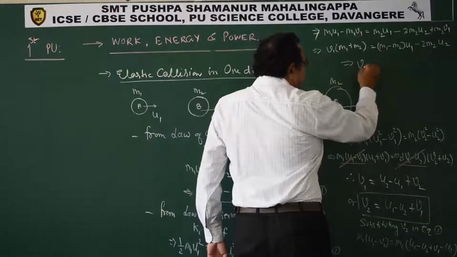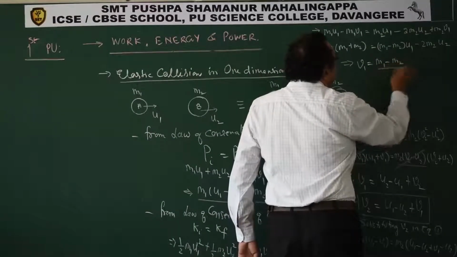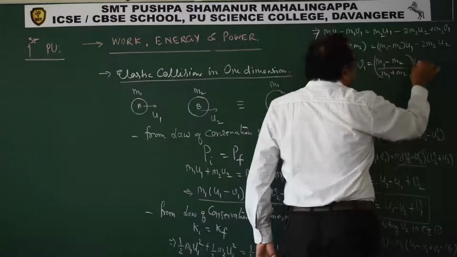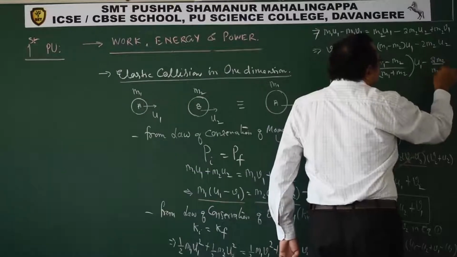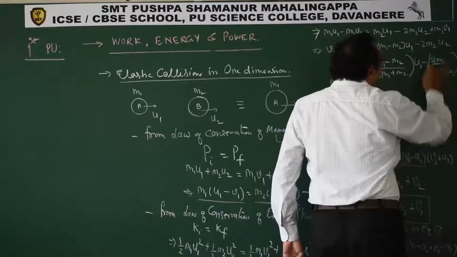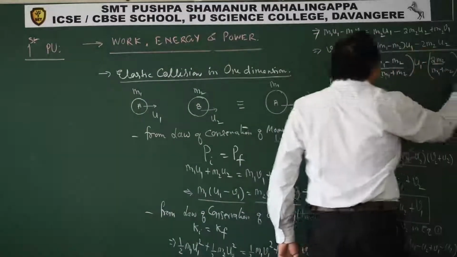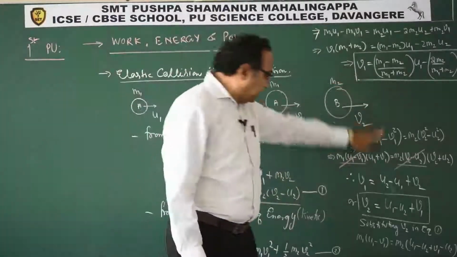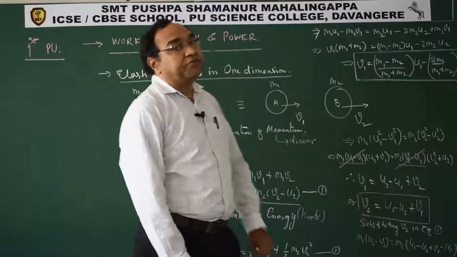So finally v1 comes out as (m1 minus m2) by (m1 plus m2) times u1 minus 2 times m2 by (m1 plus m2) u2. See, this is exactly how we can find the value of v1. Substitute the value of v1 here and you will get the value of v2.